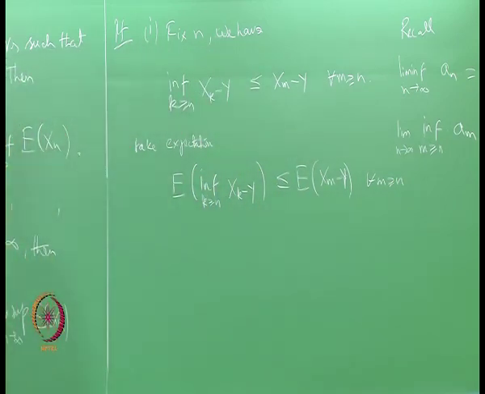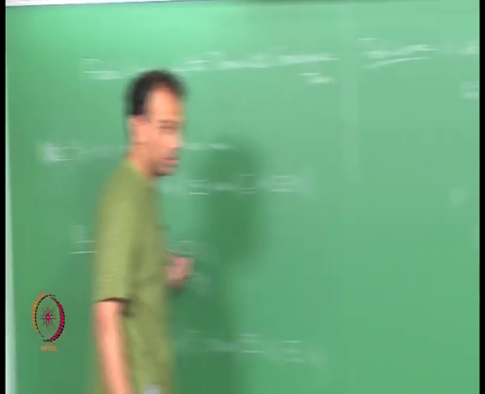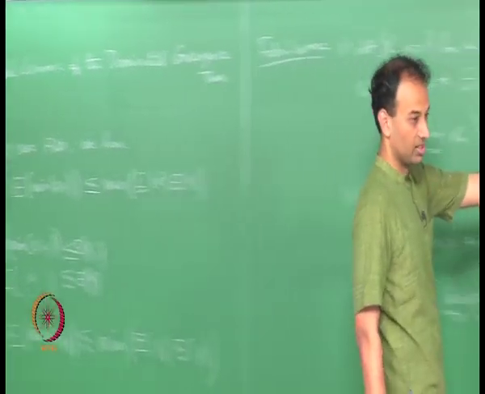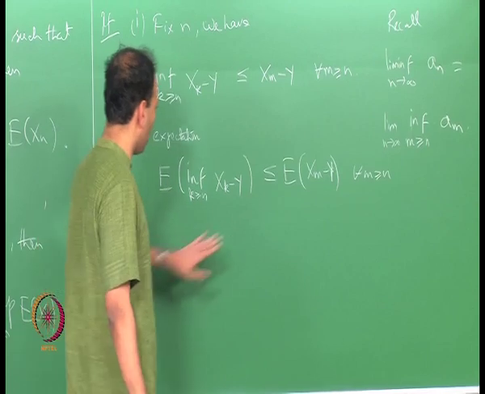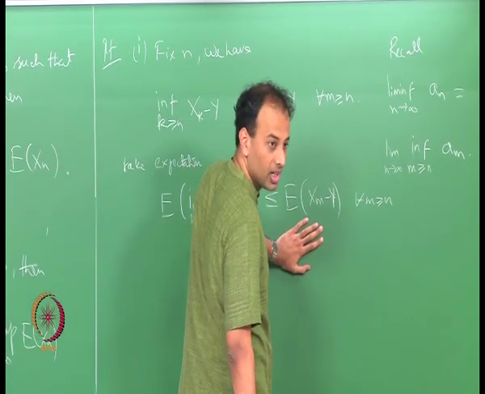I am essentially doing this kind of a step, I am doing expectation on both sides. So, this is true for all m greater than or equal to n, right.